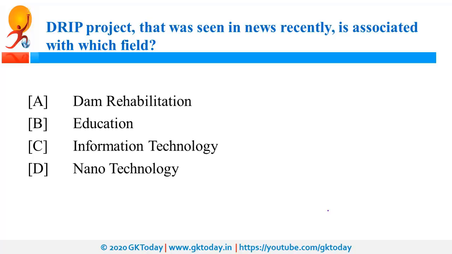Next question is, DRIP project is associated to which field? So it is associated to dam rehabilitation. The full form of DRIP is Dam Rehabilitation and Improvement Project. So recently CCEA, that is Cabinet Committee on Economic Affairs, approved DRIP phase 2 and phase 3. CCEA is Cabinet Committee on Economic Affairs. It is headed by Prime Minister. Now this DRIP project is being implemented with the financial support from AIIB and from World Bank.